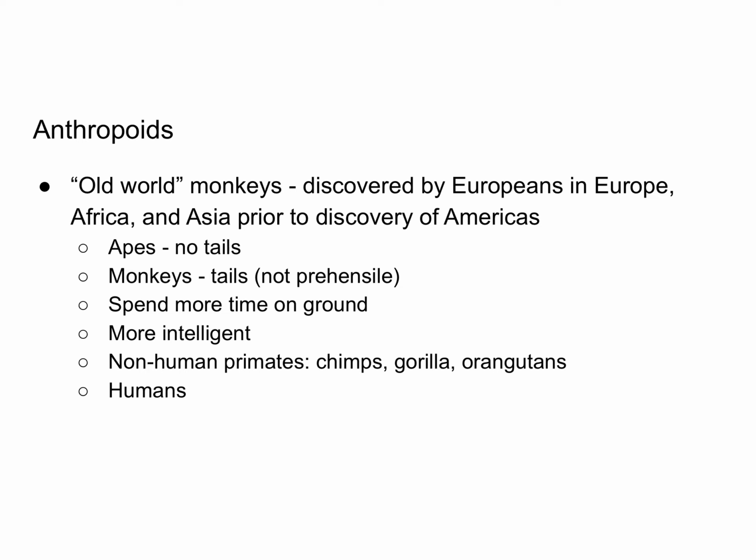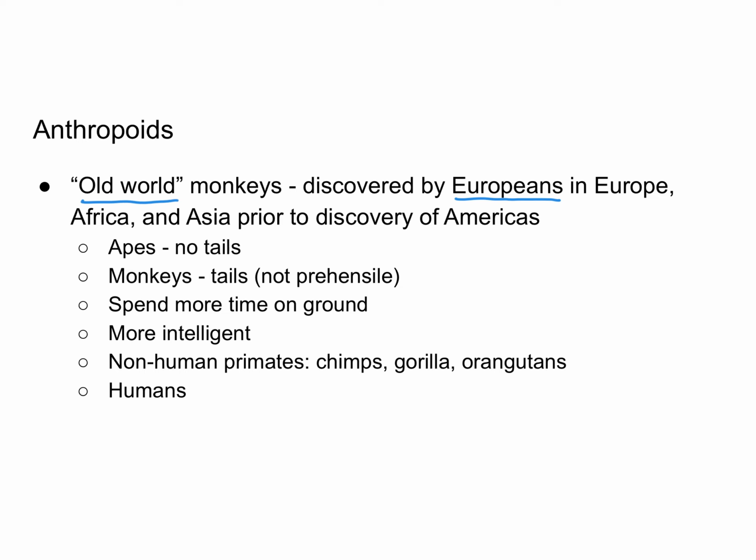The anthropoids can be further divided into Old World monkeys and New World monkeys. So let's first take a look at the Old World monkeys. And they are called Old World monkeys because they were discovered by Europeans in Europe, Africa, and Asia prior to the discovery of the Americas. So remember, we're kind of focusing on European discovery here, whereas the New World monkeys already existed. The Europeans just didn't know about them yet.